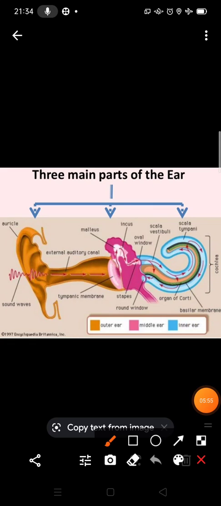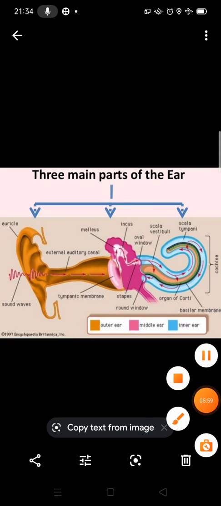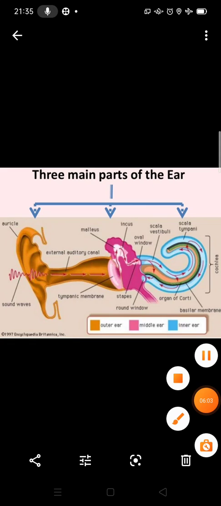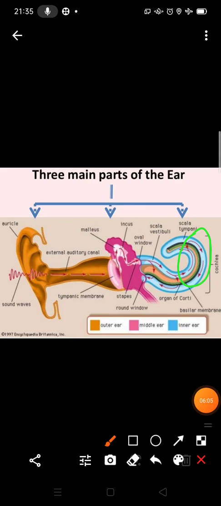The inner ear consists of the cochlea, the semicircular canals, and the auditory nerve, the hearing nerve.